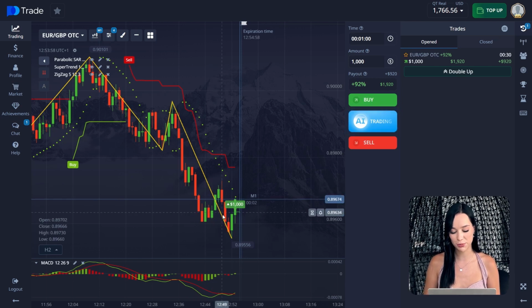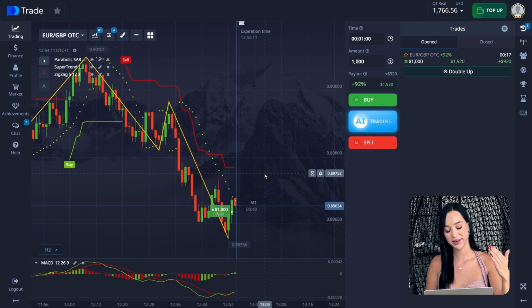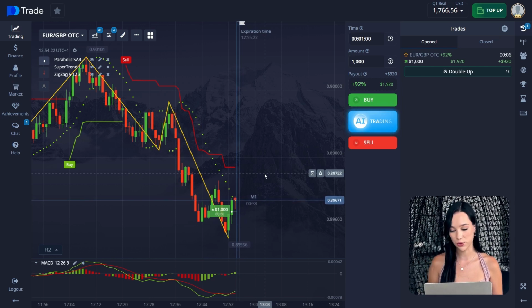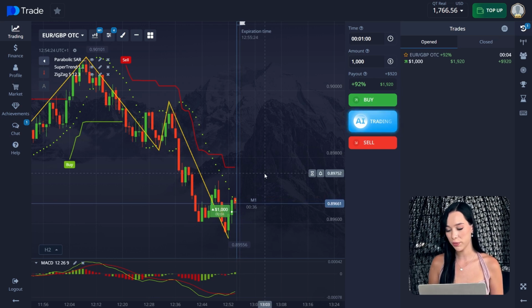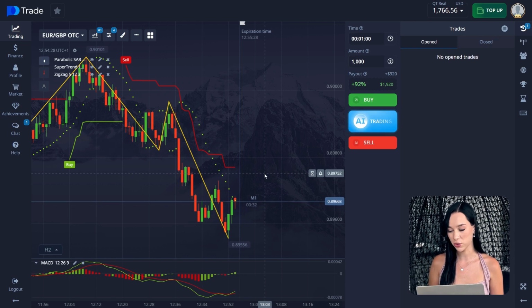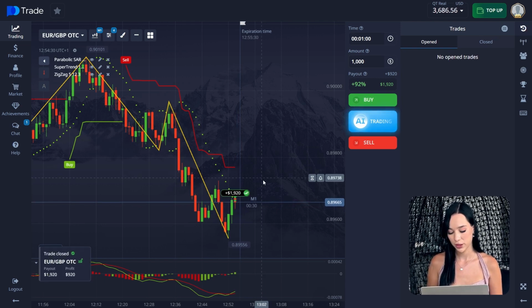But as you can see, our price is higher than our entry point. We're in the plus, so that's why we cannot open a rollover. We can only open it if we are not in the plus. So yeah, but it's fine. We will just close the trade in profit.